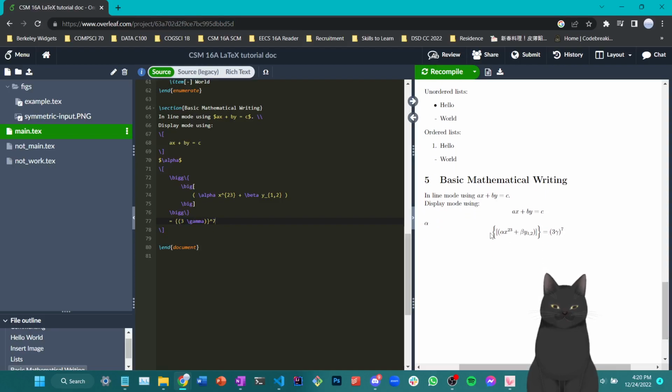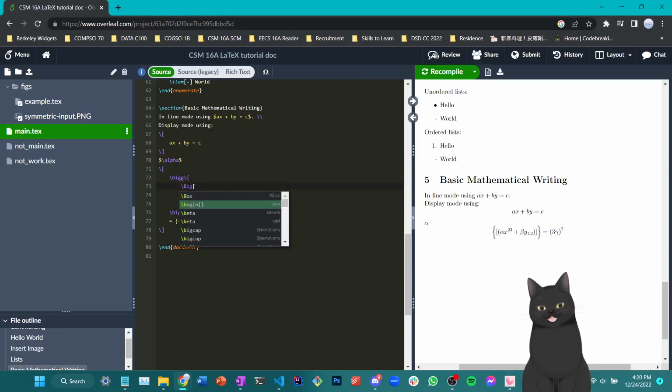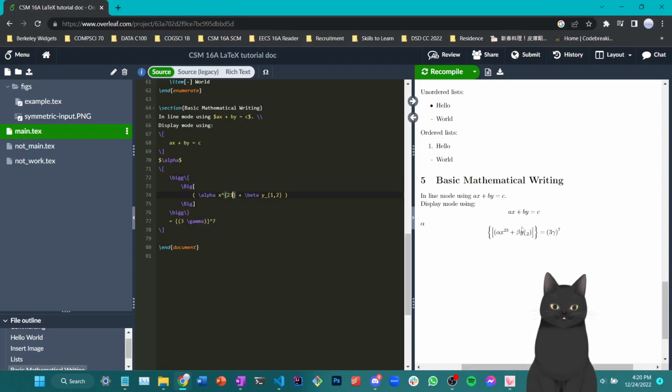So as you can see, we have a rather complicated equation here. The backslash big and the backslash big are supposed to mean larger brackets and curly brackets. Let me try to change this to capital Big and see what happens. Okay, so as you can see, the size of the bracket increases. Meanwhile, you can also see superscripts and subscripts here. And you can also see the general way of writing exponents when the thing that you're trying to take the exponent to has multiple characters.